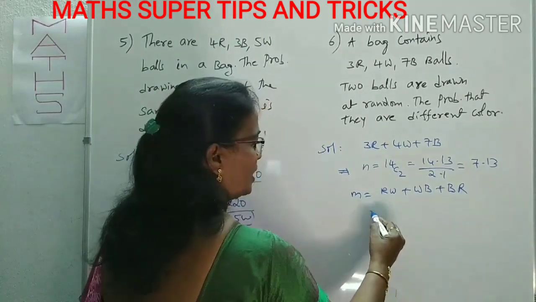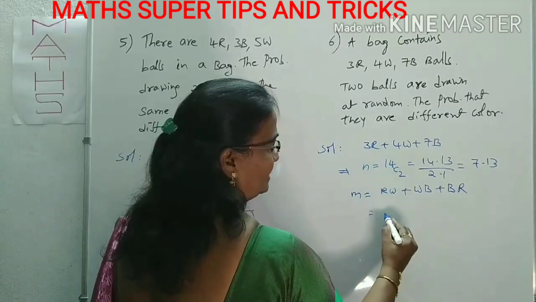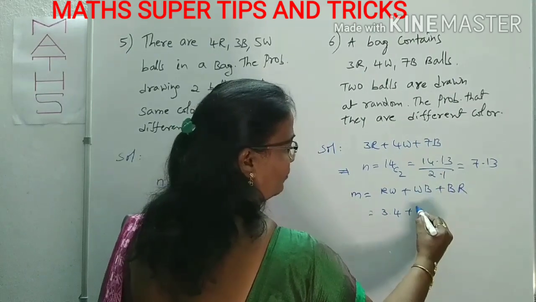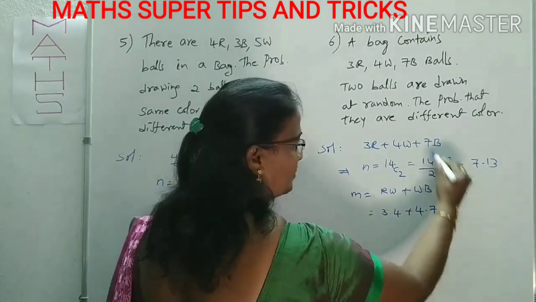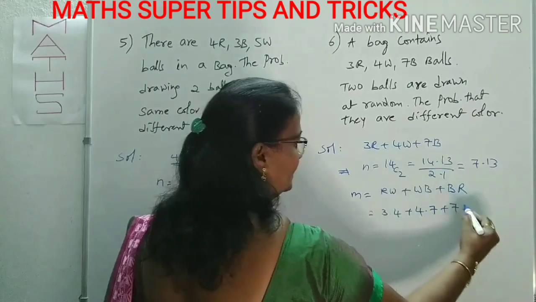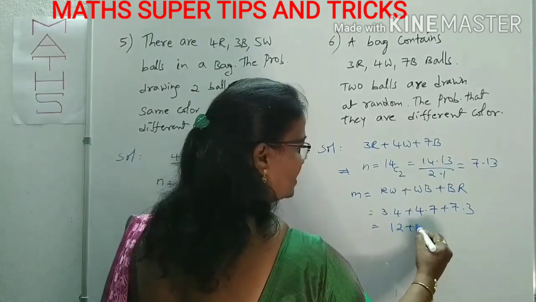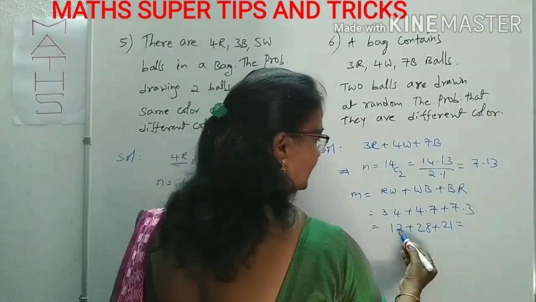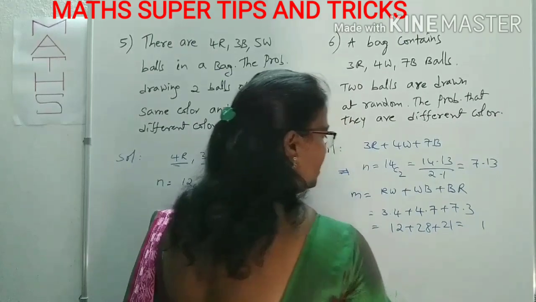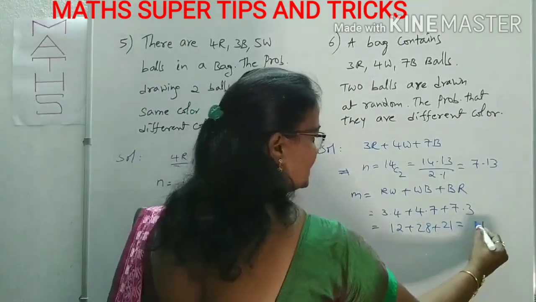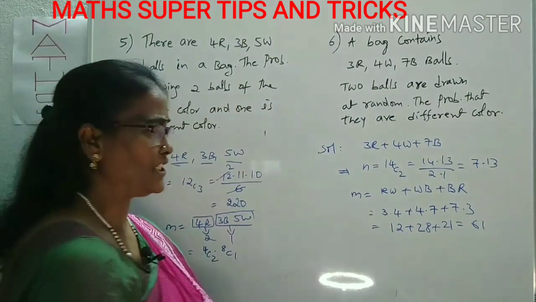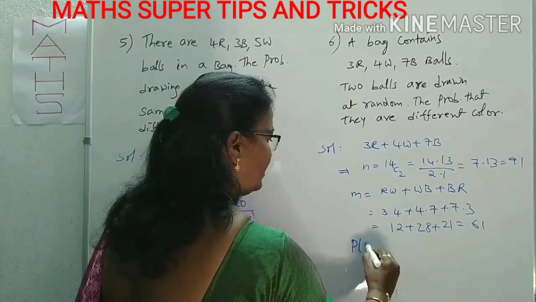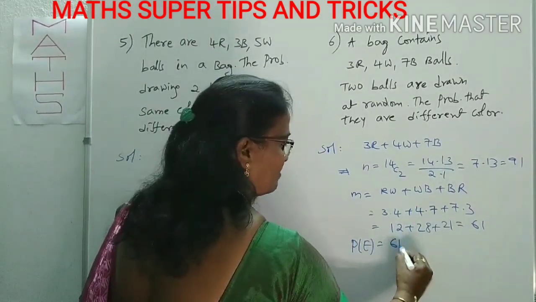Now, how many reds are there? 3 reds, 3C1 is 3. How many whites? 4, 4C1 is 4. Plus similarly white 4, black 7. Plus black 7, red 3. By this calculation: 12 plus 28 plus 21 is 61. This is 61, and the total, as we can observe, is 91. So what is the required probability? P of E is nothing but M by N. That is 61 by 91.